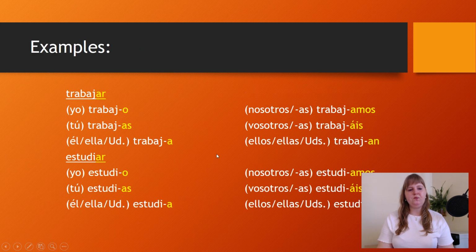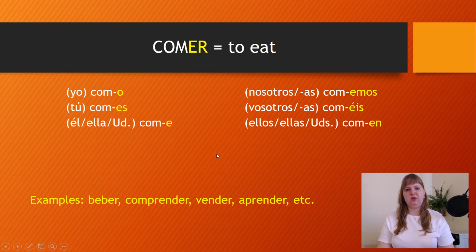So now let's move to the second group of regular verbs in Spanish. We can see the verb comer, which means to eat. And again, we have to remove the ending er. Then we have the stem com. And then we just add the following endings.